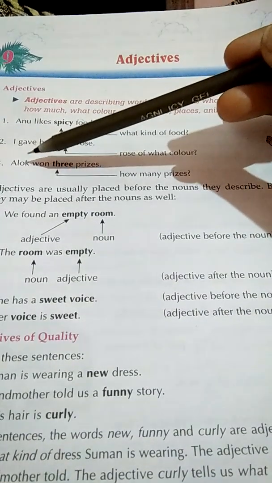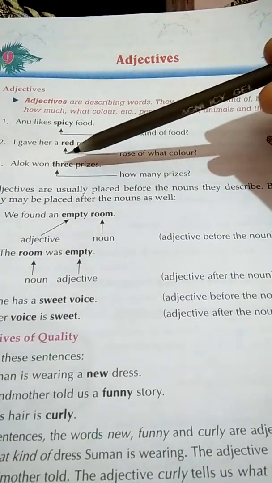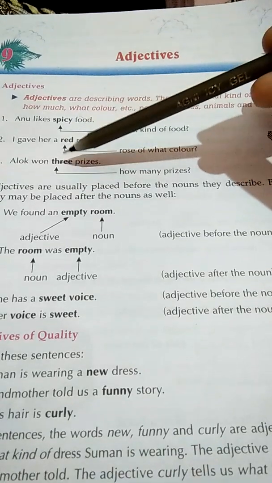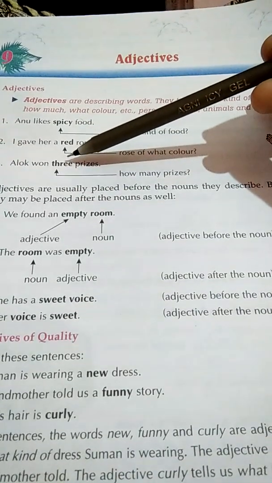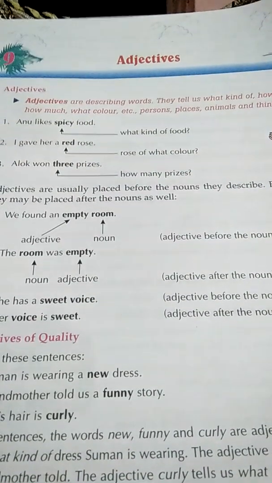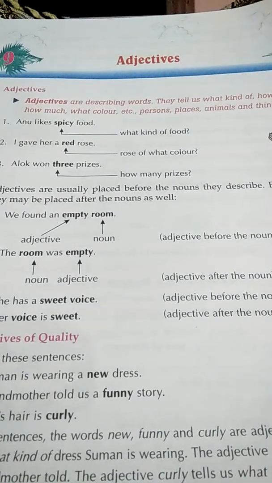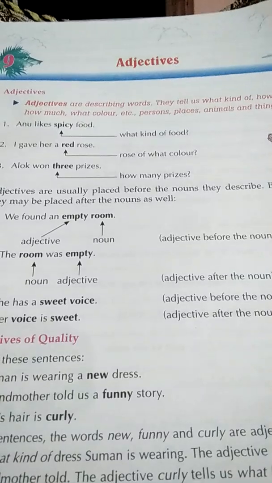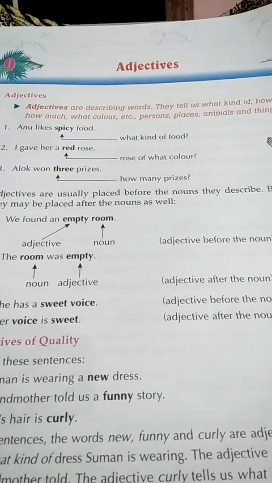Number 3. Alok won 3 prizes. How many prizes? 3 prizes. Here 3 is our adjective, and it tells us about the number of prizes.